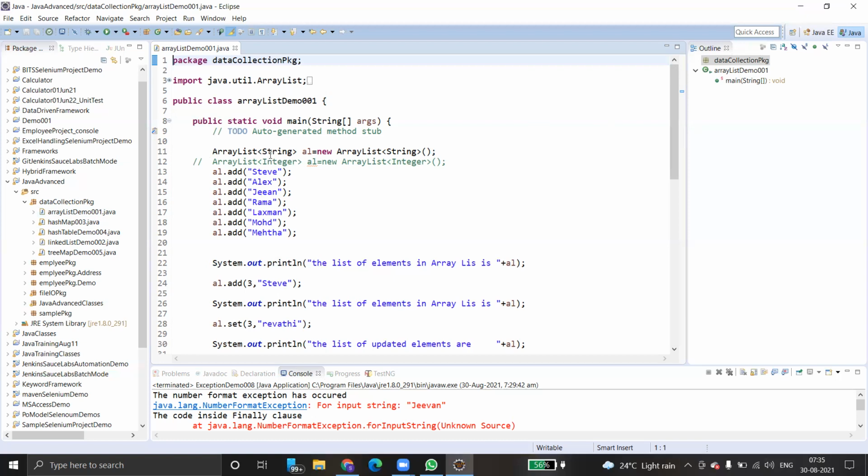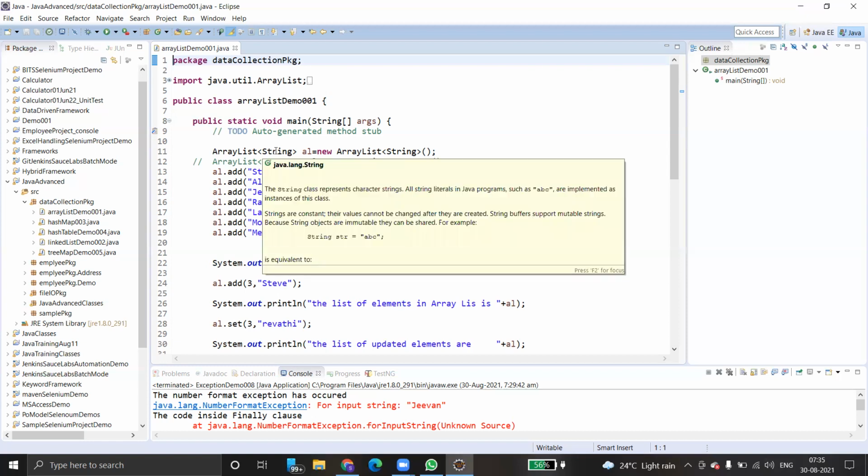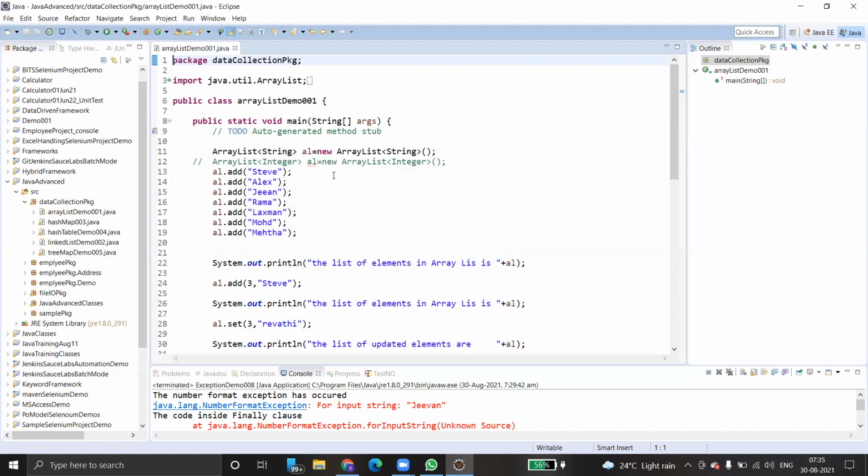Okay. ArrayList, and the type of data it is going to store. It might be integer, it might be string, it might be float, any type. Okay. And then you have to use the new keyword, new ArrayList of String, and you have to use parentheses. After that, we simply add all the elements by using a method called add.